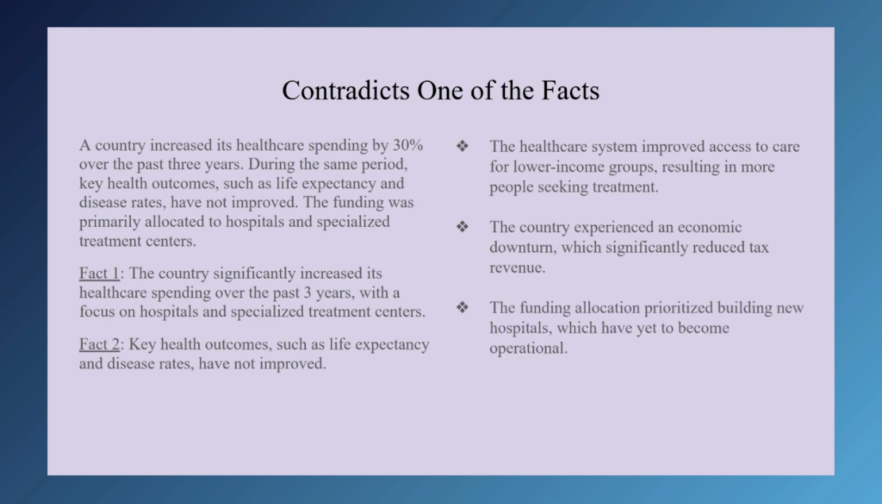Compare that to the funding allocation prioritized building new hospitals, which have yet to become operational. This choice offers a reason that the increased expenditures haven't yielded any results in key health outcome improvements yet. The people aren't able to use the hospitals that have been purchased, so from their perspective, nothing has changed, and you wouldn't expect their key health outcomes to have improved from hospitals that they don't yet have access to.